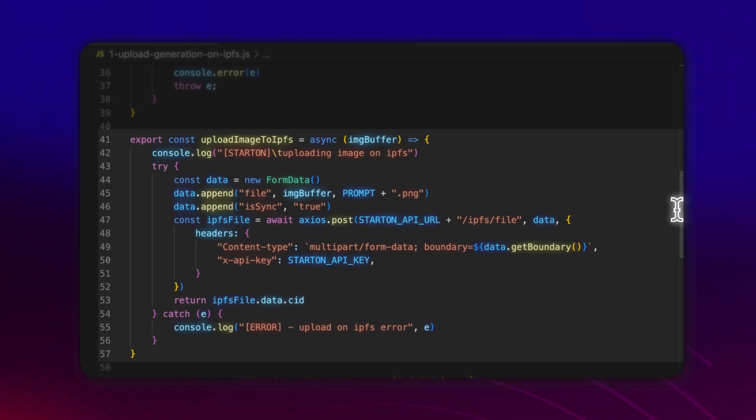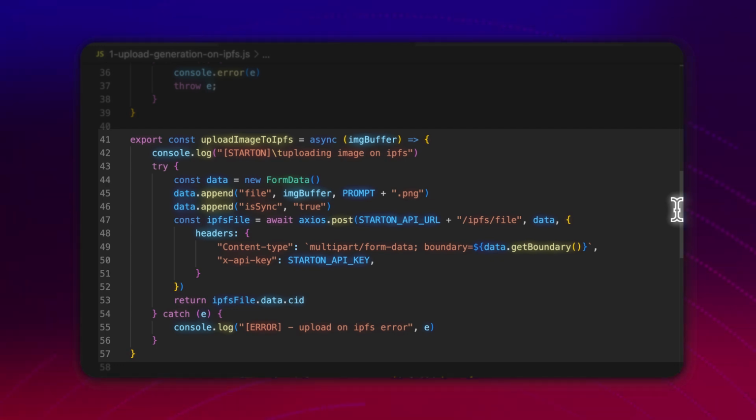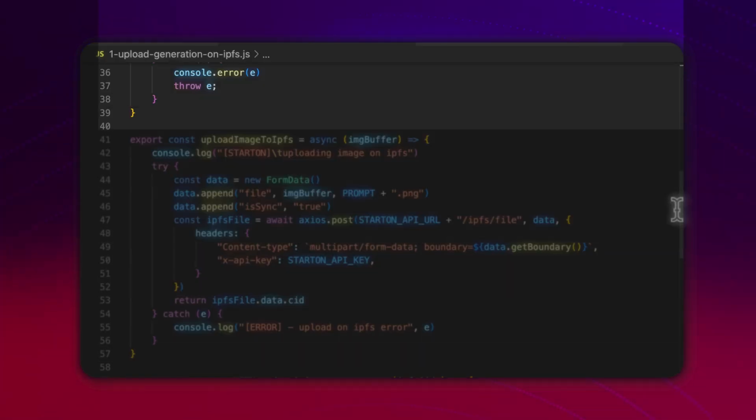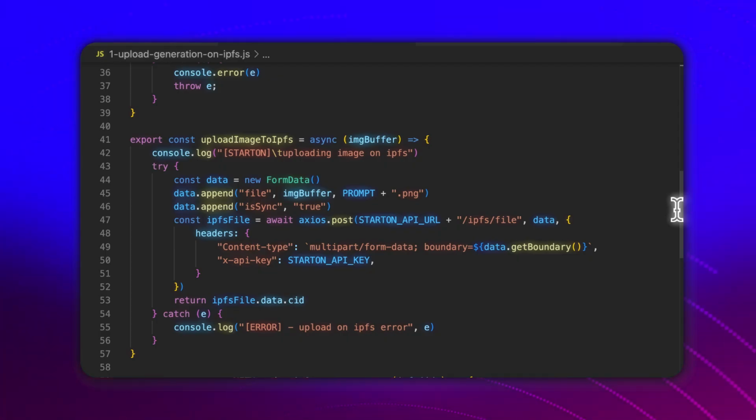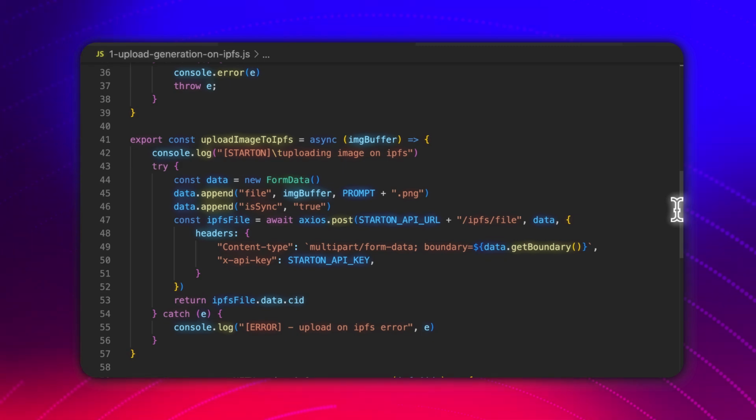And after that, we're gonna upload the image to IPFS by using the Starton API, and we pass it the form data object that we just created before. And in return, we're gonna have what we call a CID. So that's a unique identifier that allows to locate our image on IPFS. Very cool. So now the image that we generated with OpenAI is deployed on a decentralized network of IPFS.